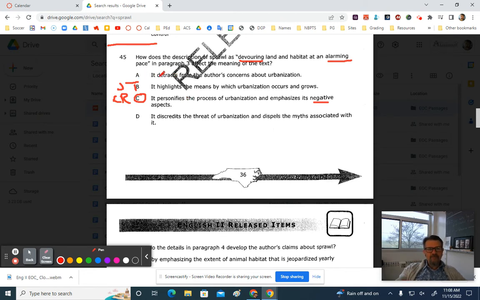Okay, answer choice A. It detracts from the author's concerns about urbanization. We'll put that also as a strike because it's doing the opposite. It highlights the author's concerns about urbanization. It doesn't detract from them, it emphasizes them. And then here, it discredits the threat of urbanization and dispels the myths associated with it. Still another strike. It's not discrediting the threat of urbanization, it's emphasizing it, it's illustrating it, it's highlighting it. So, another strike there.